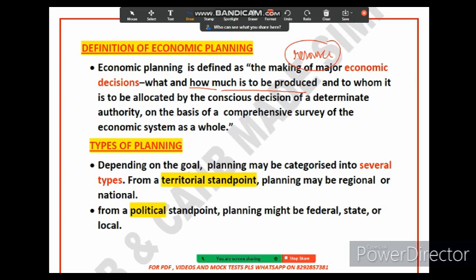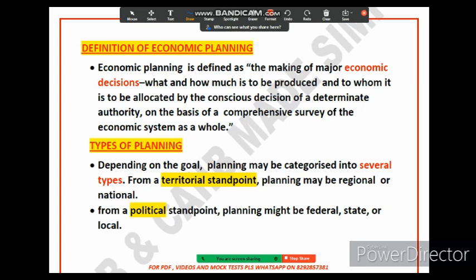So this economic planning can be done by the central government. So who can do the economic planning? The central government does the economic planning, and it can also be done by a group of businesses or a combination of the two. Hopefully you have understood what is economic planning. Now let's talk about types of planning.